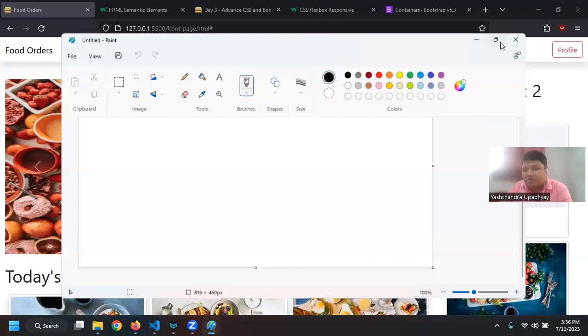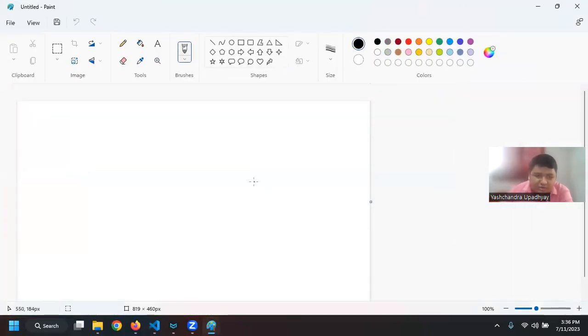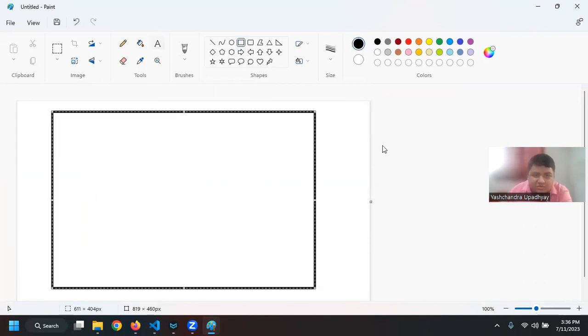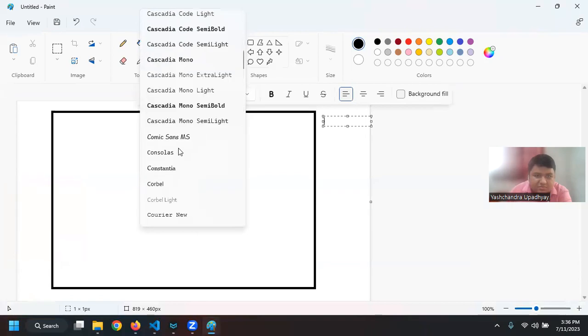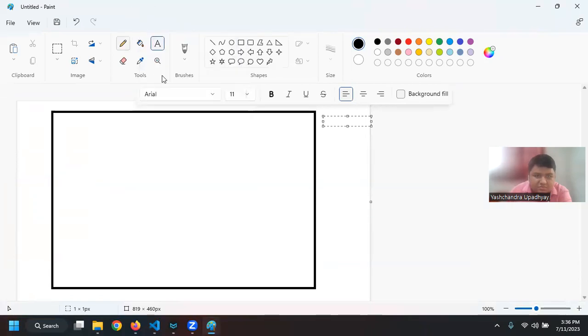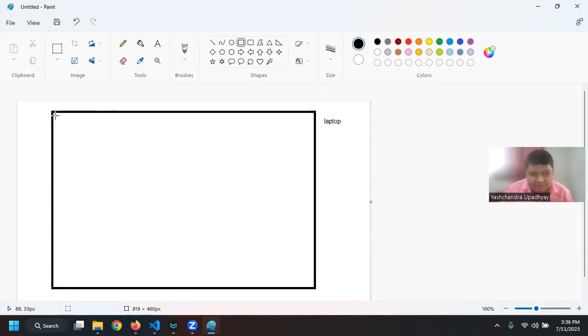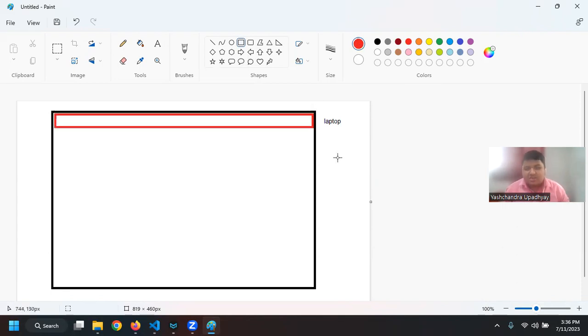So just know the idea behind this design. Let us say I have a screen. So this screen will be my laptop screen, right? You can see that I have written laptop here. So this is my laptop screen. First thing I have done is I have created a navbar. This is my navigation bar, which is in red color.